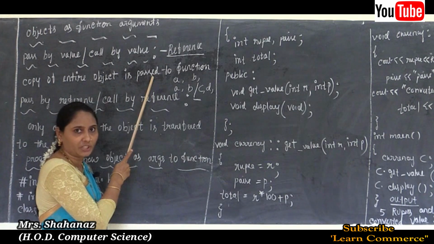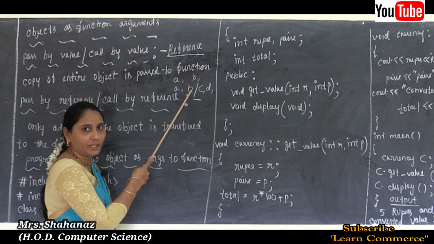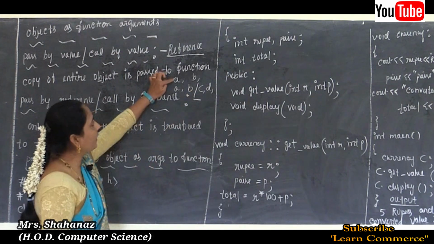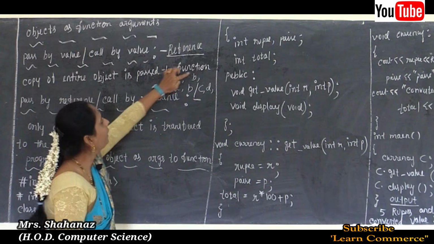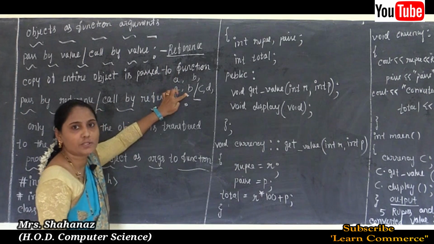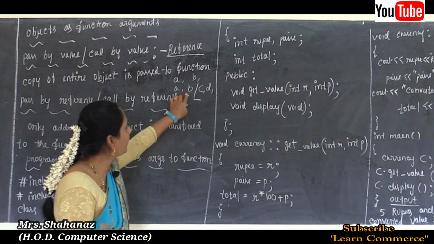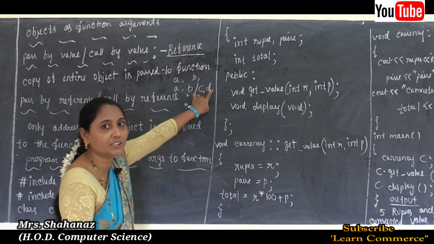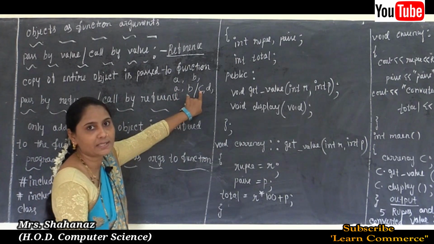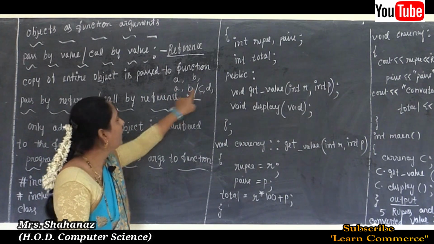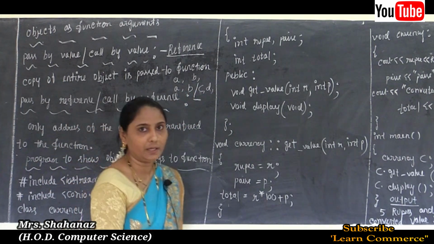If a is equal to 10, then here also a is equal to 10, and if b is equal to 20, here also b is equal to 20. But if you use c and d instead, the values are the same: the value provided to a is accepted by c, so c is equal to 10, and d is equal to 20.